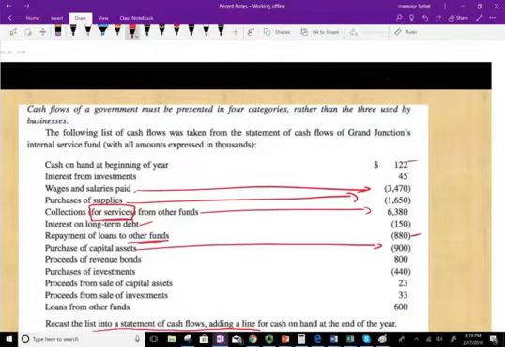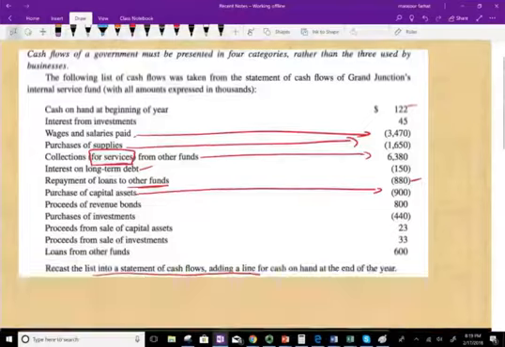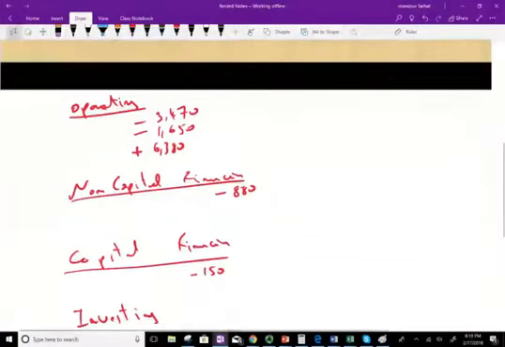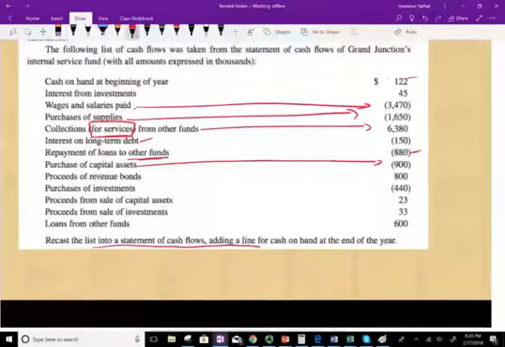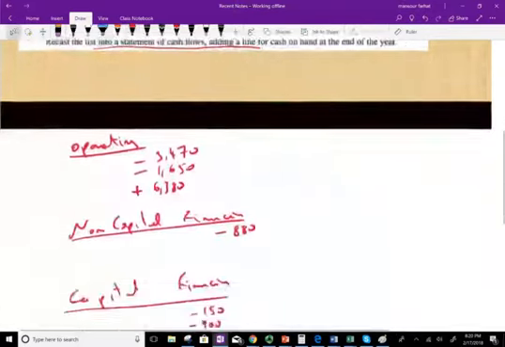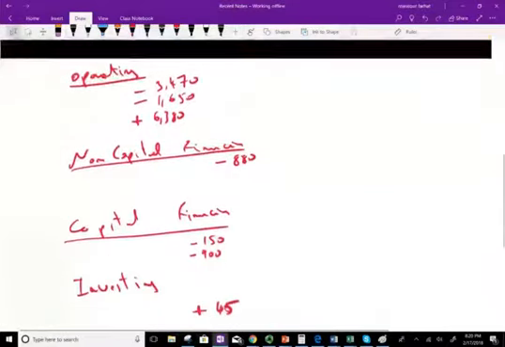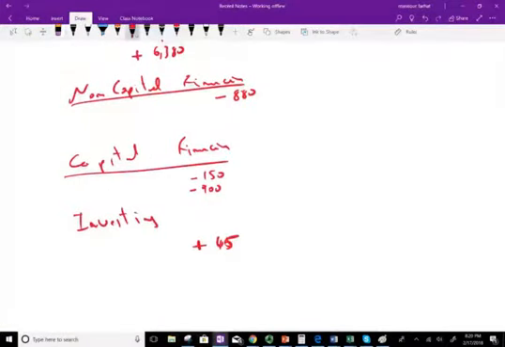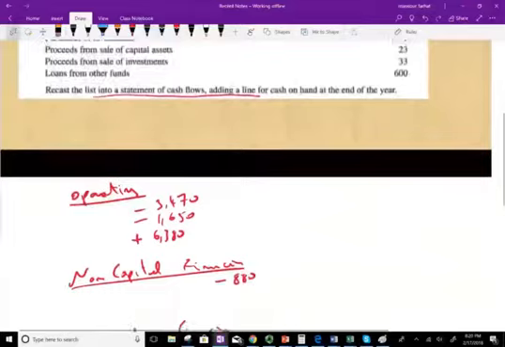Purchase of capital assets, that's clearly a purchase of an asset, so therefore it's capital financing. And if it's a purchase, it's negative 900. You are purchasing an asset. Proceeds of revenue bonds. Here what you're doing is you have a bond, and you are getting the proceeds. You are raising money from the bond. So we're going to consider this capital financing activities. If it's proceeds, it's a plus 800.